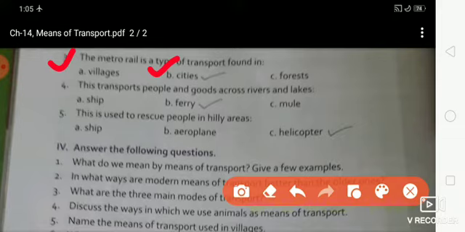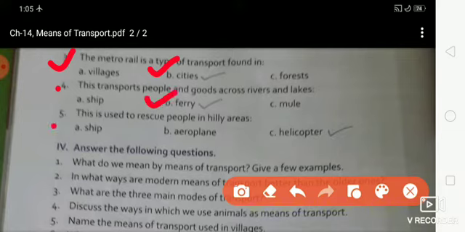The metro rail is a type of transport found in cities. Is that clear? Now fourth one, this transports people and goods across rivers and lakes: ship, ferry, mule. Ferry. Option B is the right answer.